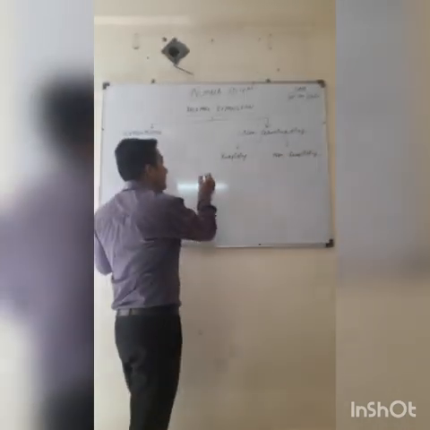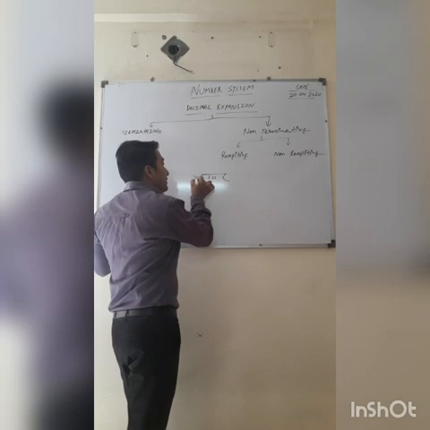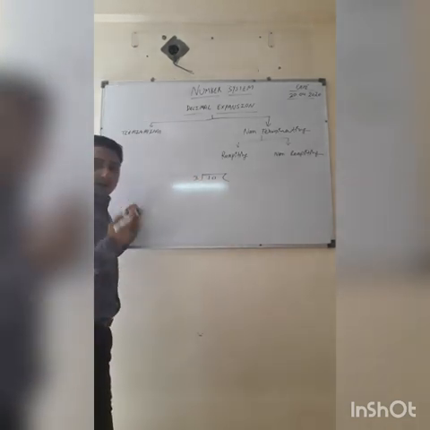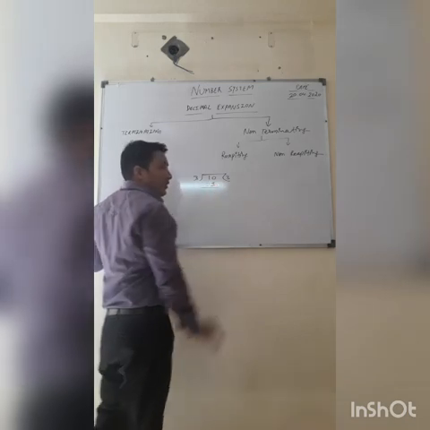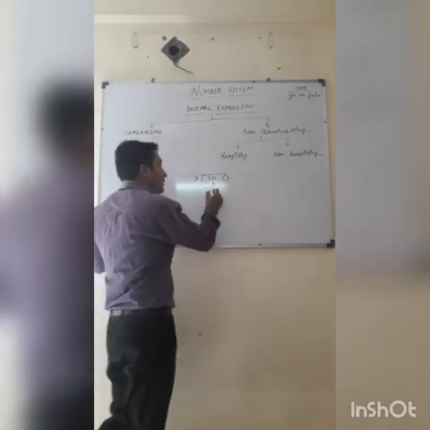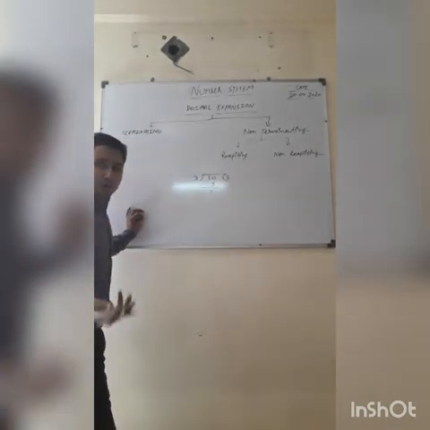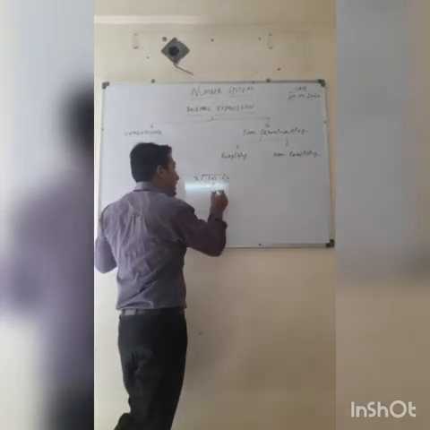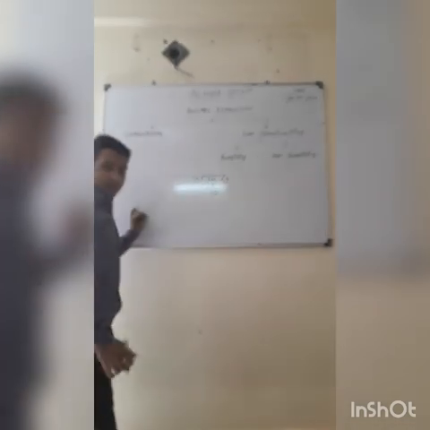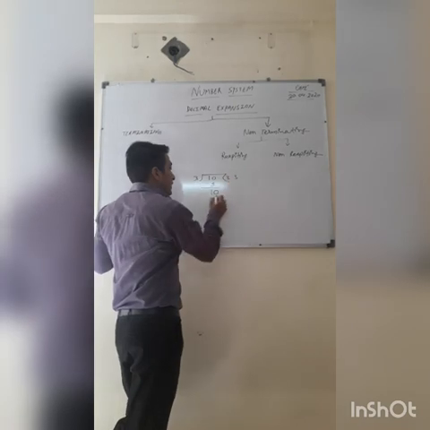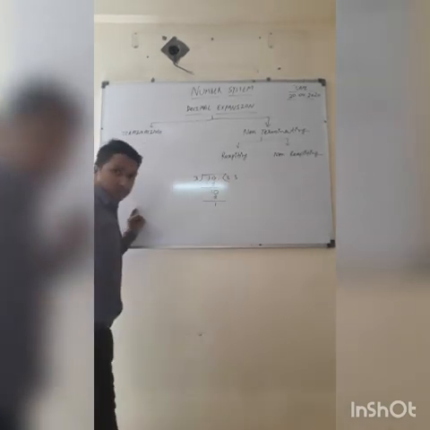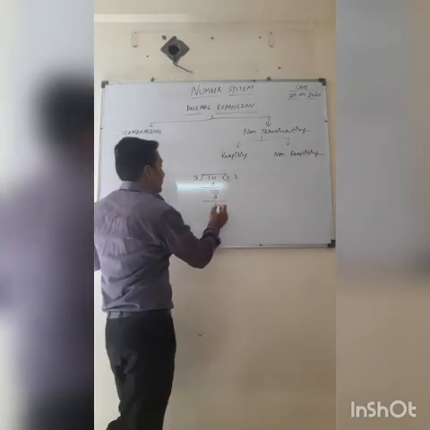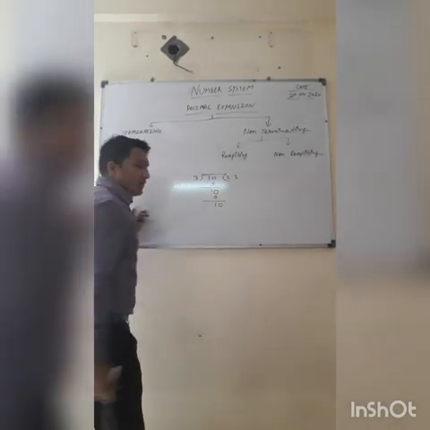For example, if I am dividing 10 with 3, so 3 3s are 9. What will be the remainder? Remainder will be 1. Now what we will do? We will put one decimal and one more 0. So 3 3s are 9. What will remain? That is 1. Now we have to put one more 0.